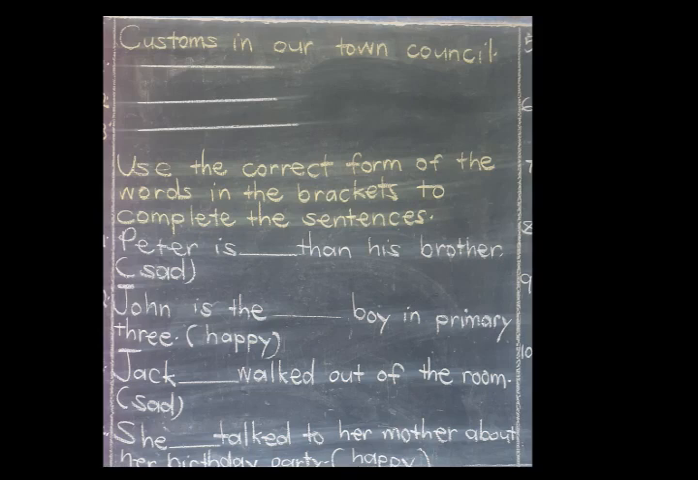Okay, if we are ready, let's take number one. Number one, write happily. Number two, write happiest. And then number three, write happier. Let me repeat. Number one, happily. Number two, happiest. Number three, happier. Are we together?